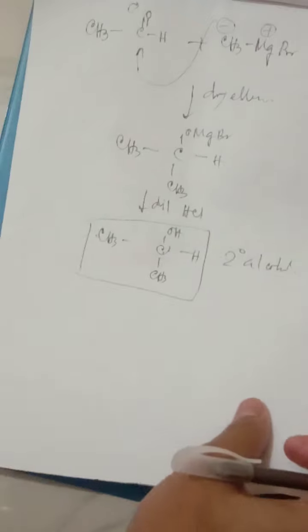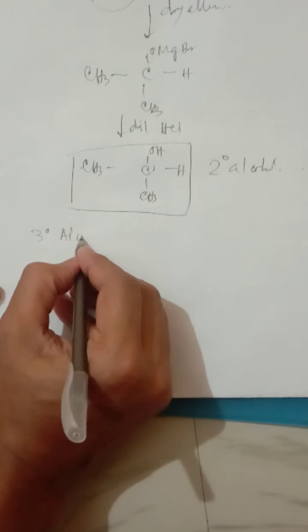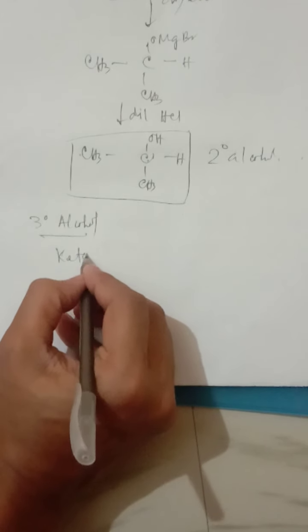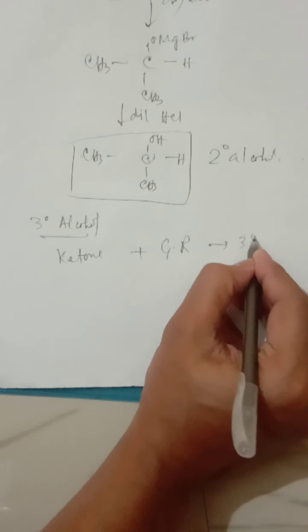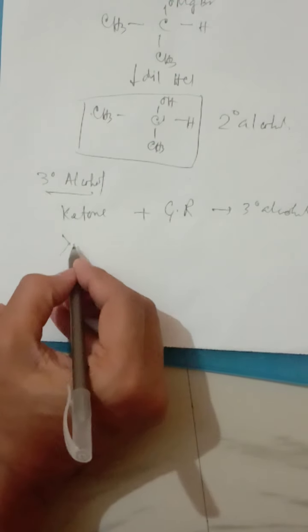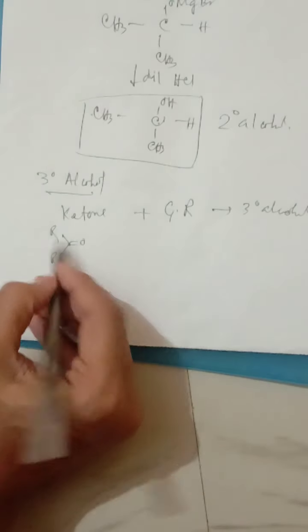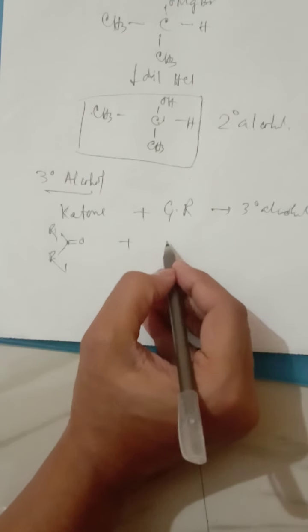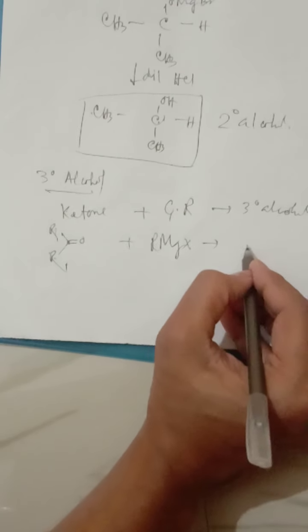Now moving towards the 3-degree alcohol. How can we prepare the 3-degree alcohol? For 3-degree alcohol, the starting material should be a ketone. Then the same thing, a Grignard reagent is used and 3-degree alcohol is prepared. A ketone means, this type of ketone, R and R dash, whatever, 2 alkyl carbon-containing groups will be there along with C double bond O. Then a Grignard reagent RMgX is used.